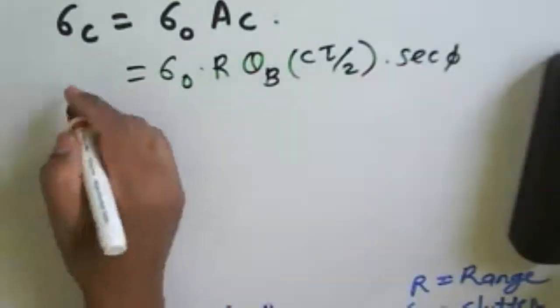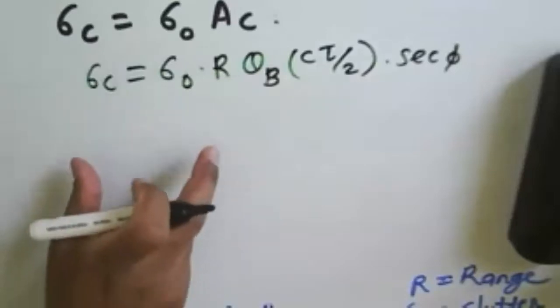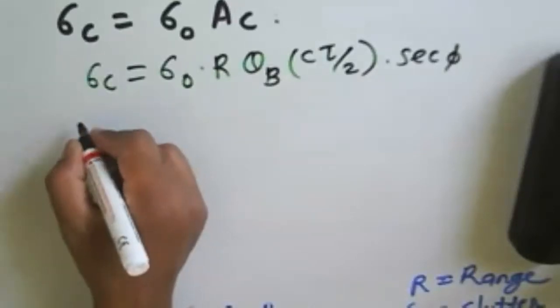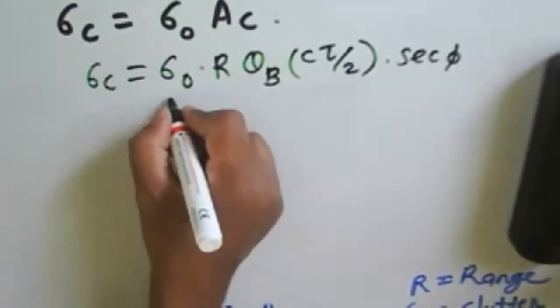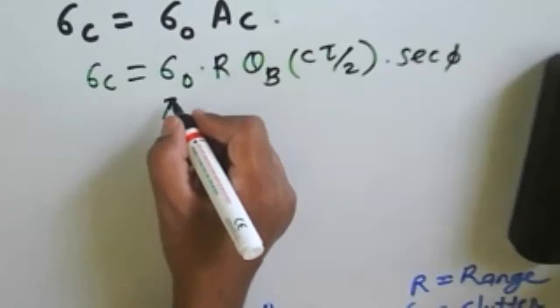That is nothing but sigma C. That is about a clutter cross section. Now, this is about a sigma 0 we can consider earlier.